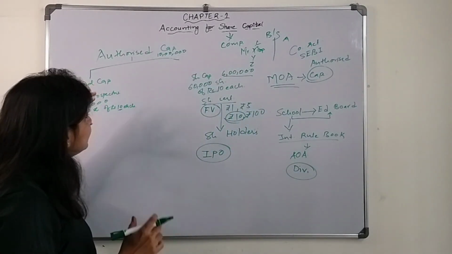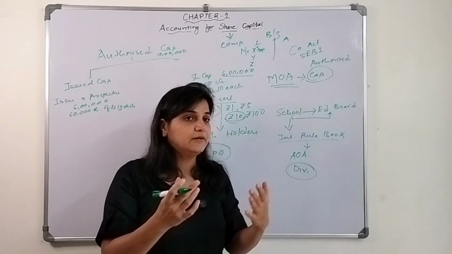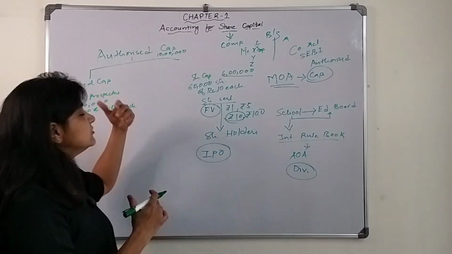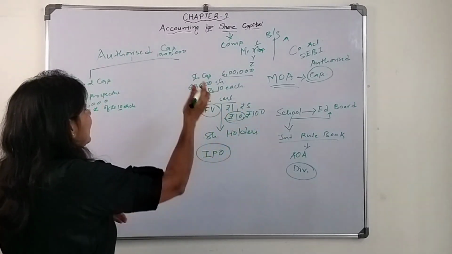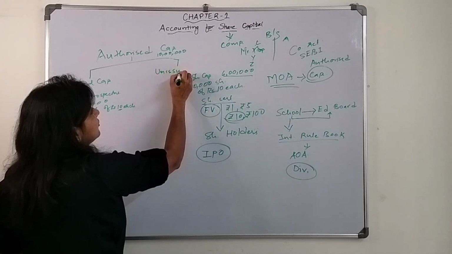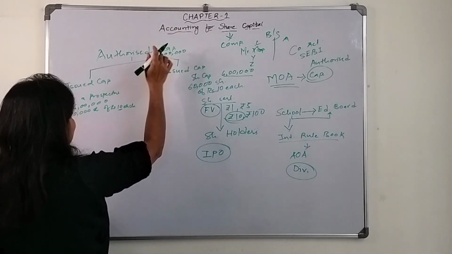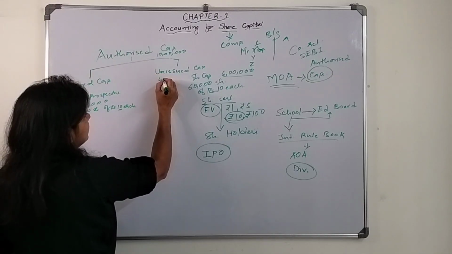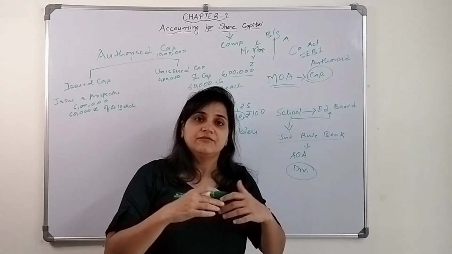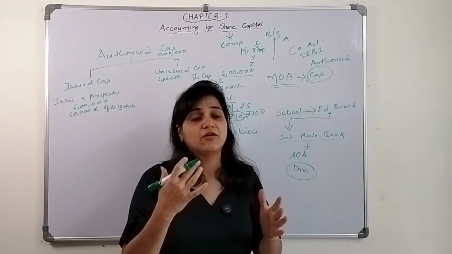So the first time they are asking money from the public is known as the initial public offering, and they will mention how much capital they will ask for. The money that they didn't ask for is known as unissued capital. In this case, if the authorized capital is 10 lakh, then unissued capital is 4 lakh, which they can demand from the public in the next public offering, the secondary public offering.